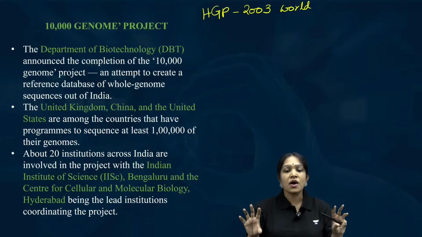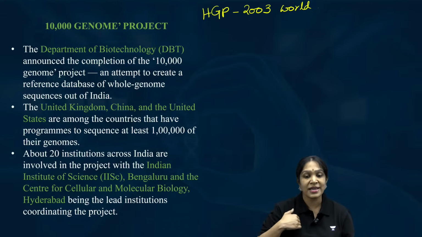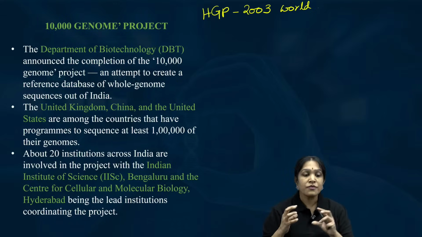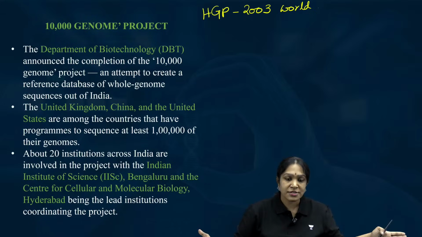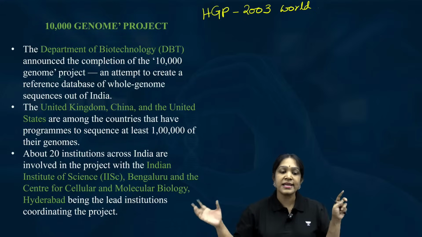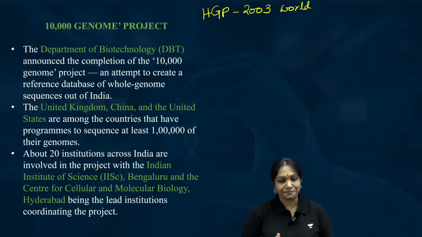So it is not enough if I know the nucleotide sequence of only my genome. Is it clear? So what they will do is take lakhs of people from across the globe and study the genome sequence of all of them. That is called the Human Genome Project, 2003.